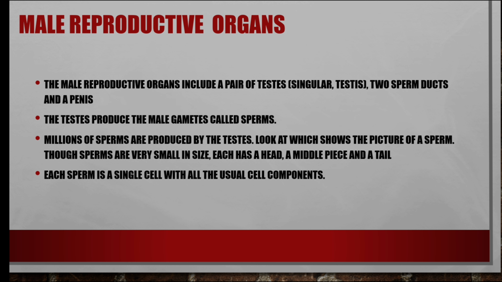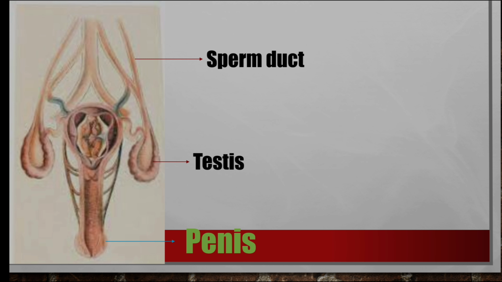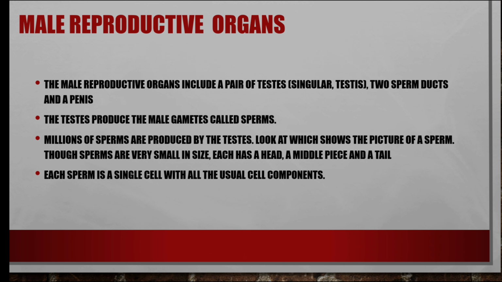The male reproductive organs include a pair of testes, two sperm ducts and a penis. Here, see, this is the male reproductive system and it consists of two sperm ducts, this is a pair of testes and this is the penis. The testes produce the male gametes called sperms.